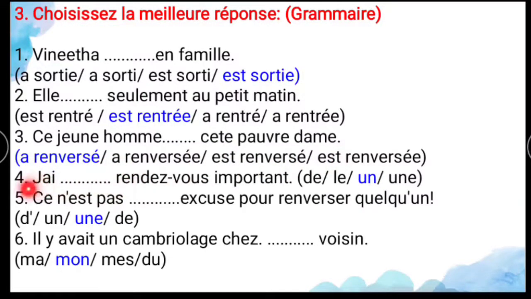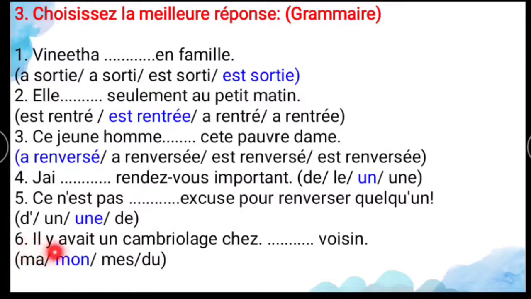And next the fourth one, "j'ai dash rendez-vous en partant." So here you have to use the indefinite article, that is the answer is what? "Un rendez-vous," because the noun is a masculine noun. For that you have to use "un." And next, "ce n'est pas dash excuse pour envoyer quelqu'un." So here also you have to use the indefinite article only. Here the noun is a feminine noun. For that feminine noun you have to use "une excuse."